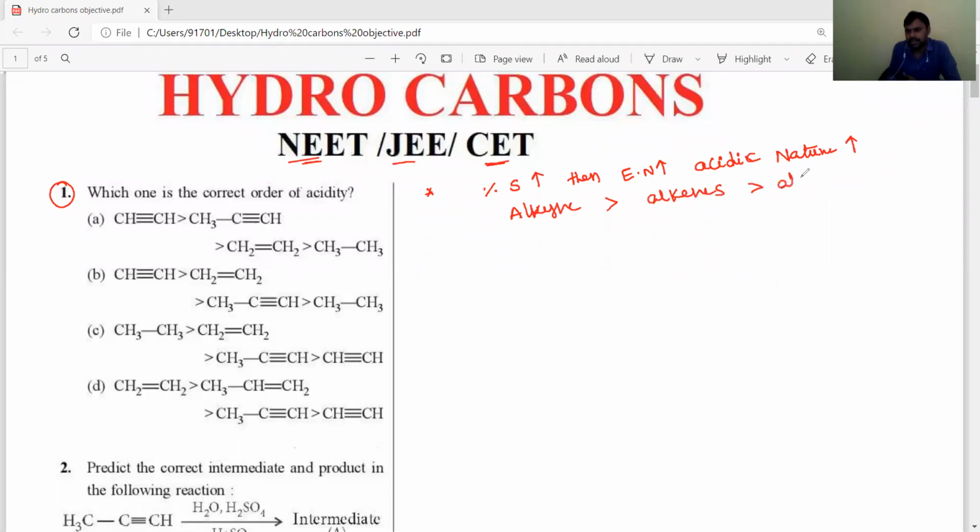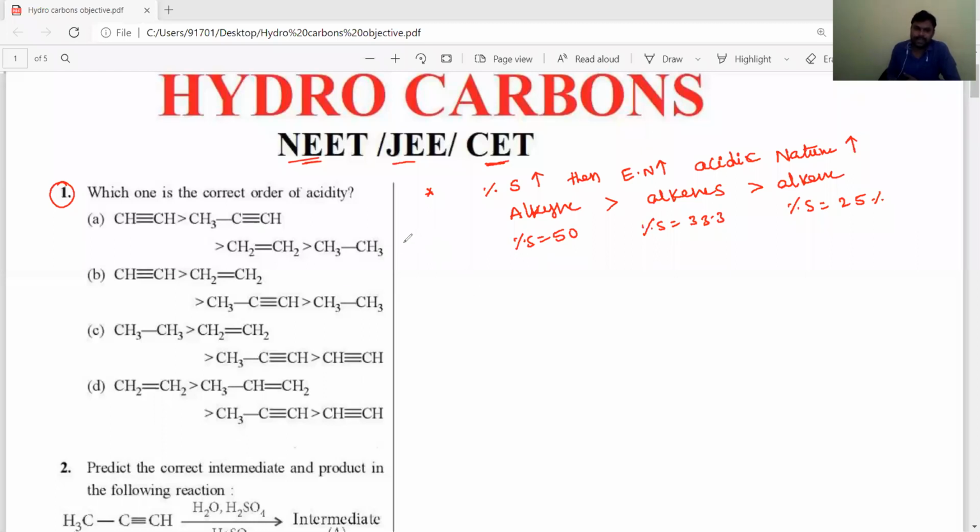and then alkanes, because in alkynes sp hybridization is there, and the percentage of s character is equal to 50 percent. In alkenes, sp2 hybridization, the percentage of s character is around 33.33 percent, and here in alkanes the percentage of s character is around 25 percent. That's why alkynes are more acidic.